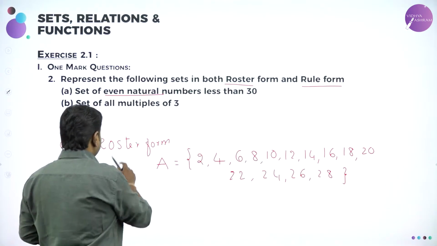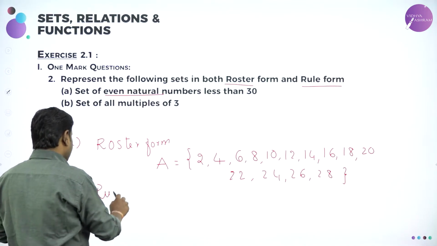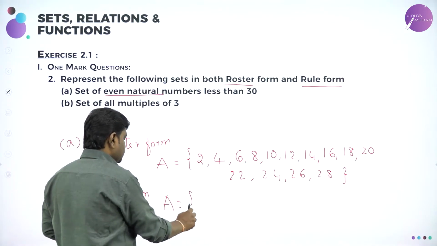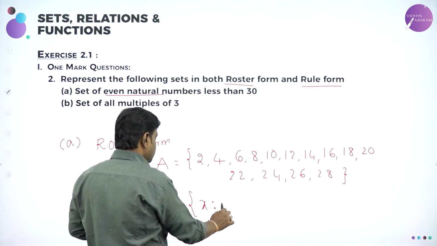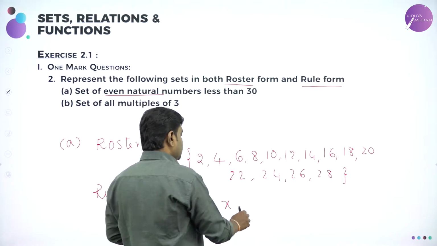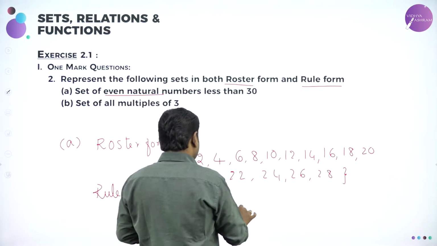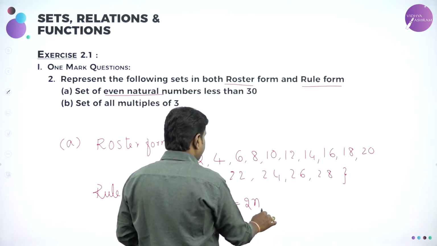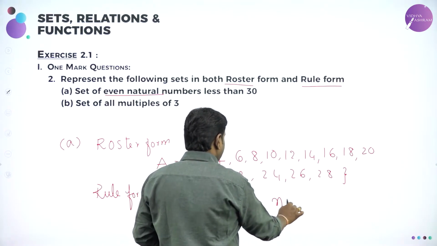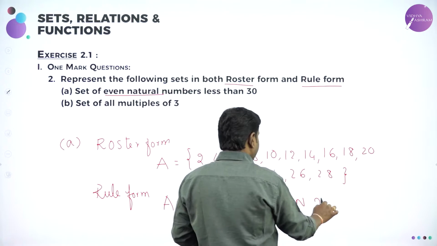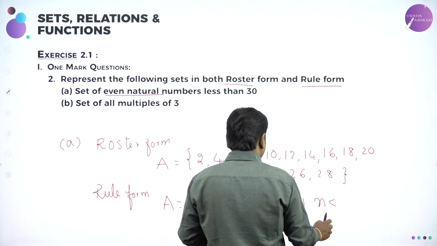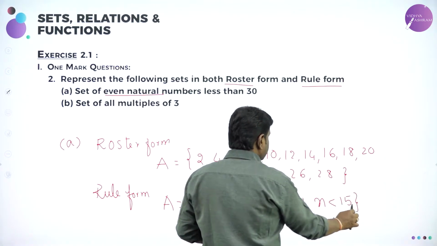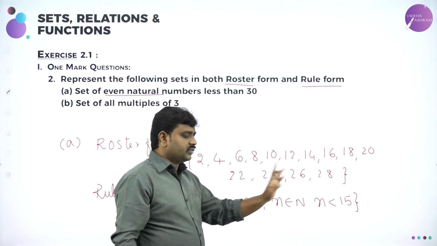Next we need the same thing in rule form. Now we will write it in what form? Rule form. Rule form means what? You should write A is equal to x such that x is an even natural number less than 30, or I can say x is equal to 2n, n belongs to natural numbers and n value should be less than what? If I want 30, I should stop at what? 15 2s are 30. So for natural numbers you can put n is equal to 1, 2, 3 till 15.